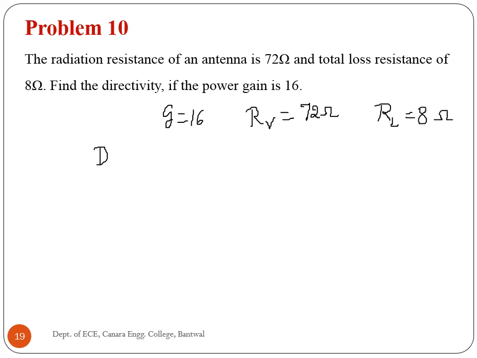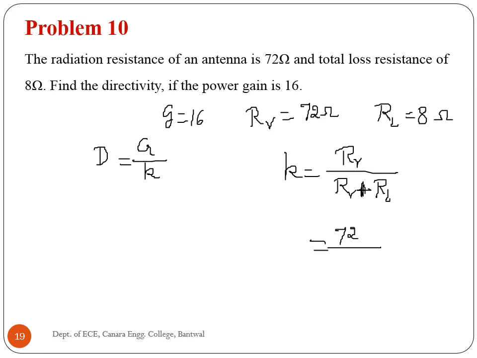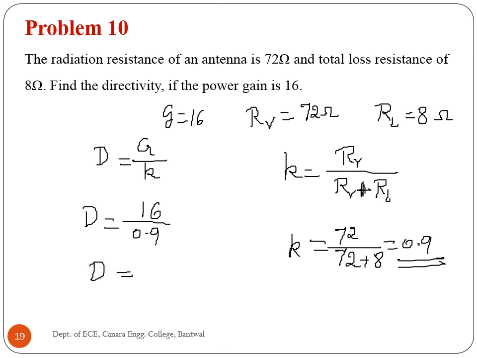And we have to find out directivity, which is equal to G divided by K. K is equal to RR divided by RR plus RL. RR is 72 ohm divided by 72 plus 8, which is equal to 0.9. Therefore, directivity is equal to G is 16, K 0.9, which is equal to 17.78.